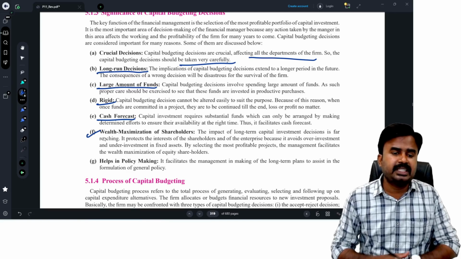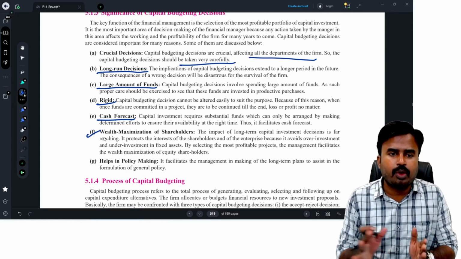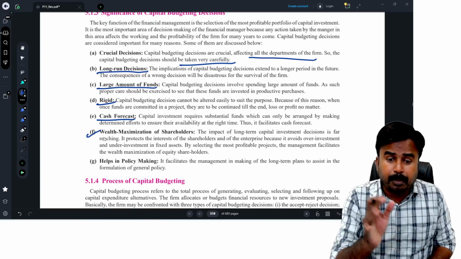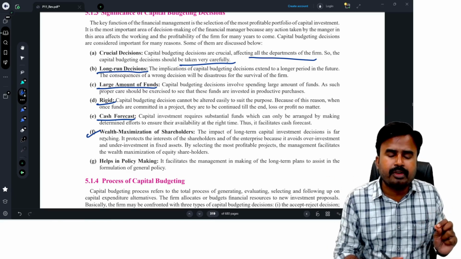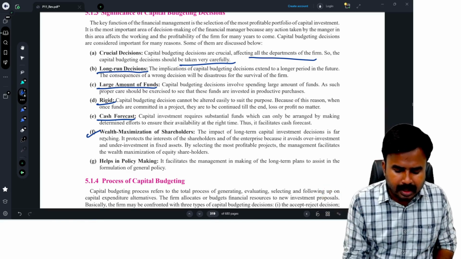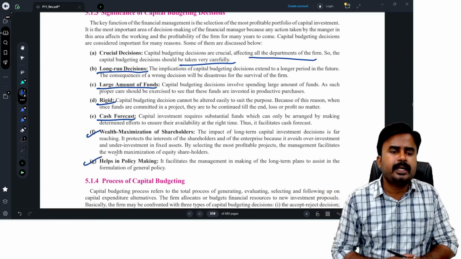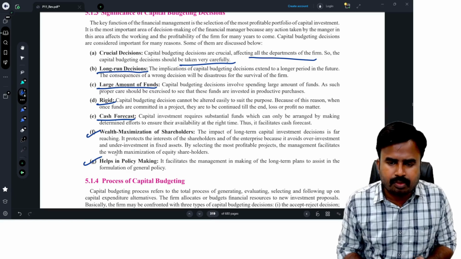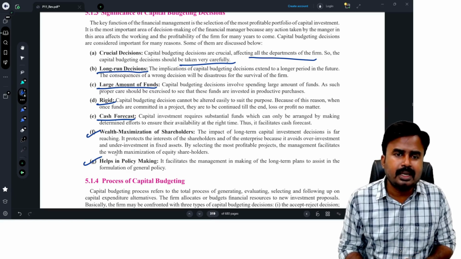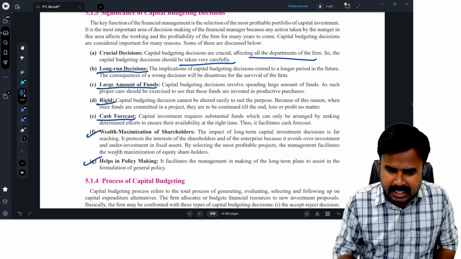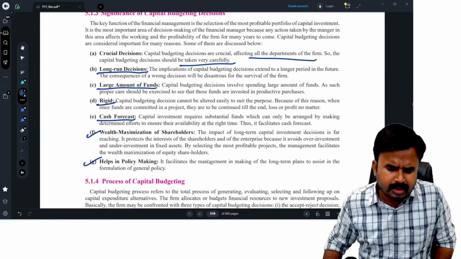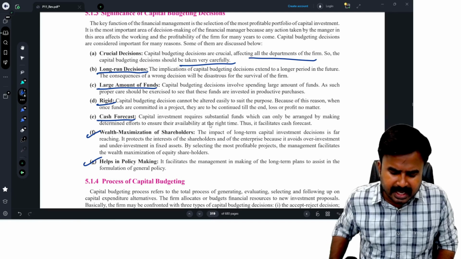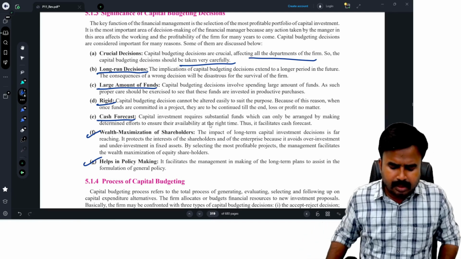These investment decisions will maximize the shareholders' wealth. A better project, a good project will always maximize the shareholders' wealth. A bad project will reduce the shareholders' wealth. They also help in policy making. Generally, these capital budgeting decisions will assist in policy making. I can change my policy based on the capital budgeting decisions also. See, this is all about theoretical understanding. Now, let us go for this.